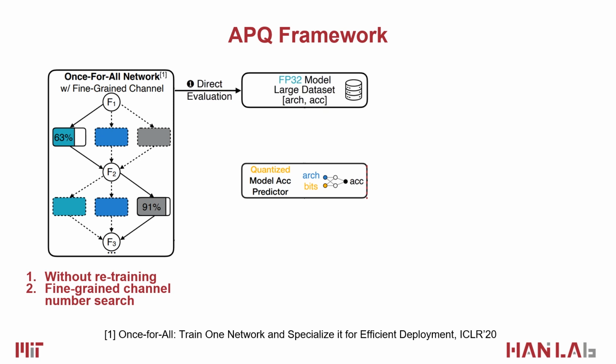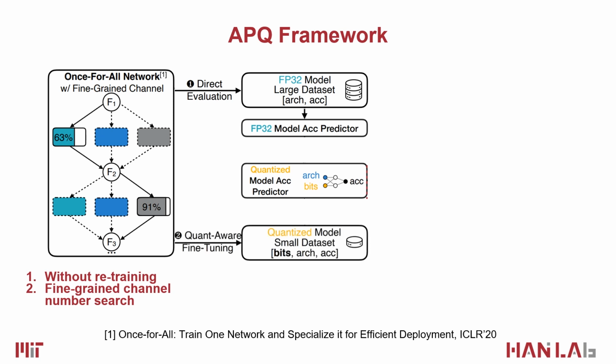To do that, we start by building large-scale full-precision datasets. Each pair is denoted as architecture, accuracy. We use the once-for-all network and directly evaluate a sampled architecture to collect data. After getting the data, we use it to train a full-precision model accuracy predictor. Meanwhile, we build a small-scale dataset with each data point denoting quantization policy, architecture, accuracy. We extract the architecture from the once-for-all network, do fine-tuning after setting the quantization policy, and then do evaluation to get the accuracy after quantization.